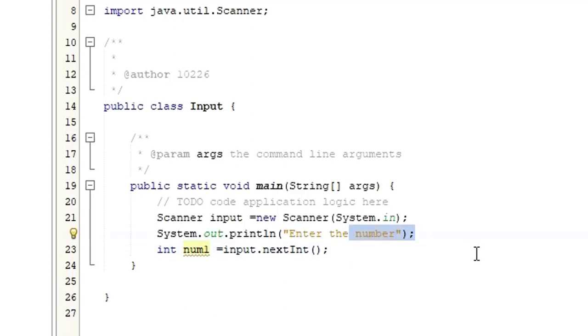So that one needs to be collected and stored somewhere in the memory. If you want to store the values into the memory, we usually use variables, right? So as long as I am going to collect the integer, I have created the variable, but where am I going to collect the input from? I'm going to use the object of the Scanner class. This nextInt is a method that we use to get an integer value. If the user enters a floating point, there is a method named nextFloat. We will see an example so that you will understand, right? So this is how we are going to use nextInt as a method.